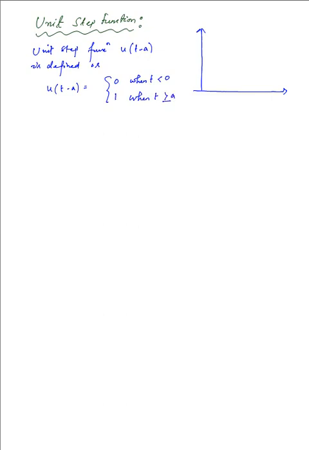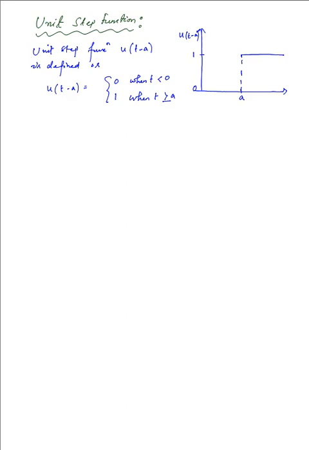So that can be represented over here. So we have u t minus a, and this is the value 0. We have the value 1 over here, and this is the point a. So at t greater than or equal to a, it will have a value 1, and before that, from 0 to a, it has a value 0.